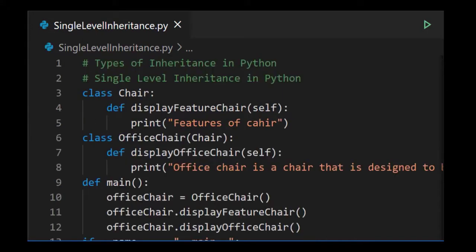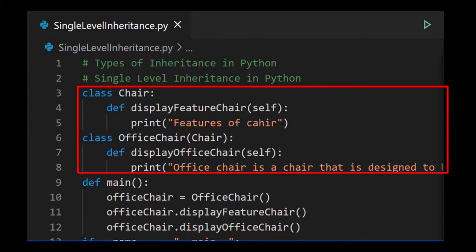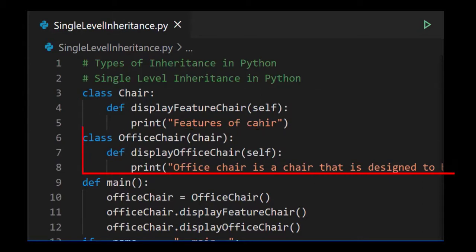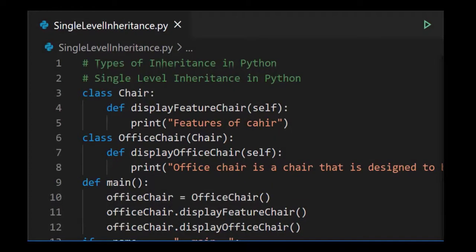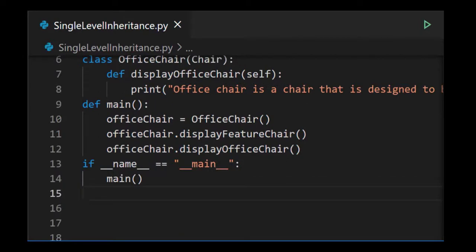Let's see the code from the beginning. This code contains two classes. One is the Chair class, another one is the OfficeChair class. Each class consists of its separate methods, that is the def display_feature_chair method and one more, the def display_office_chair method. The subclass needs one more method. Instead of redefining it, it is inheriting from the base class. Then we created an object for the derived class in the main function. Through that object, we called the methods. Then the main function is called by evaluating a conditional statement.